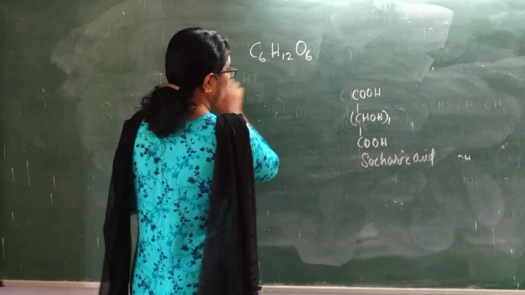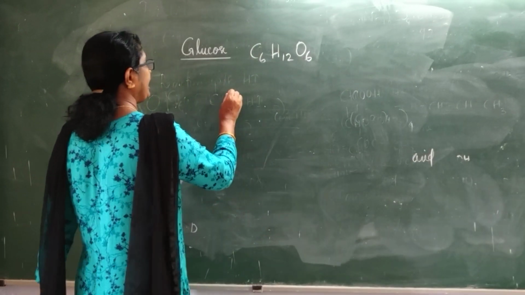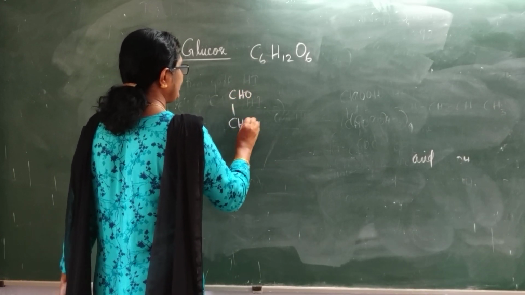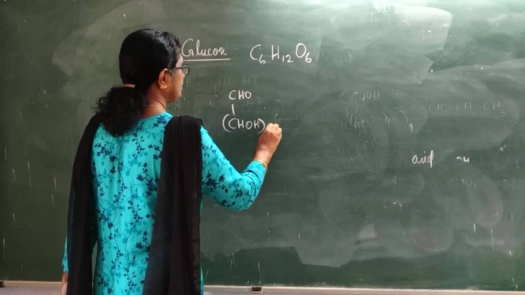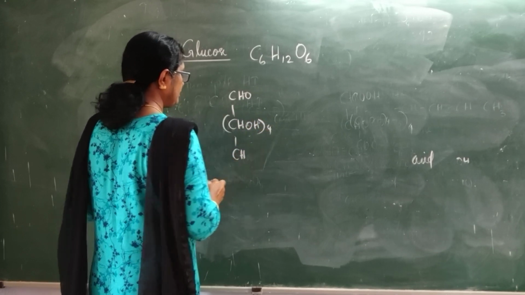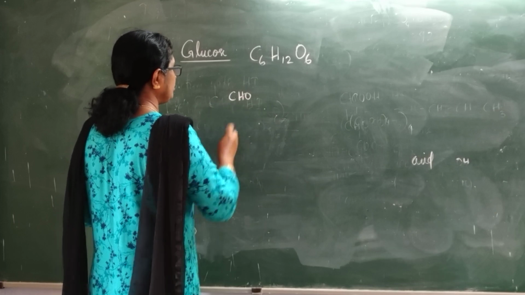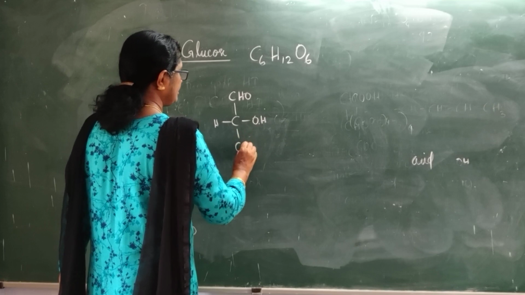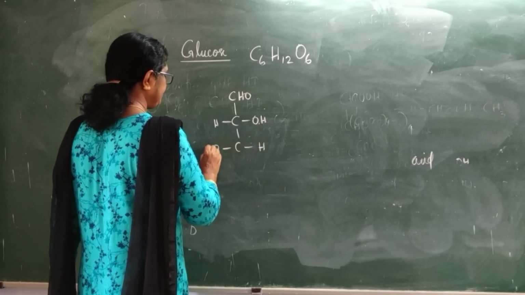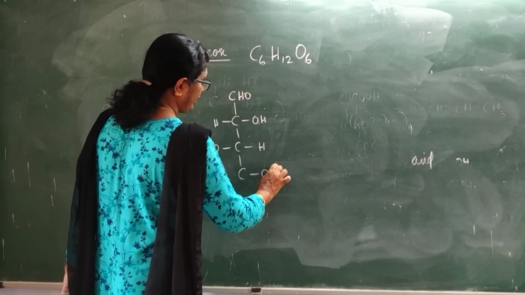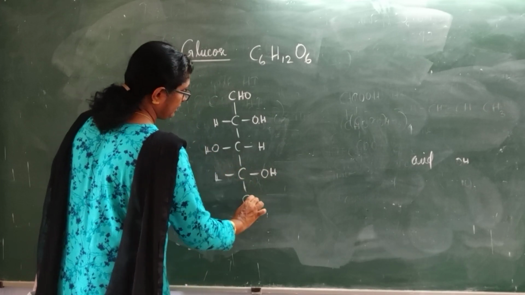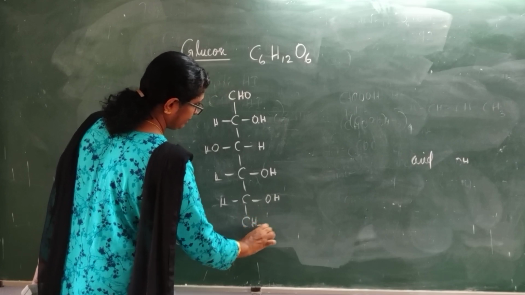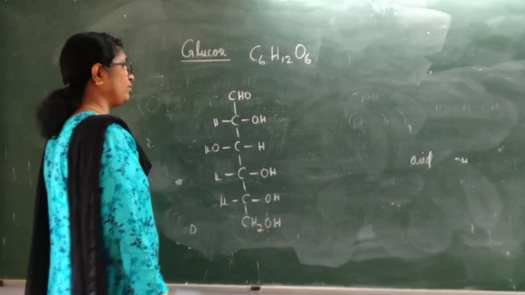How is the structure of glucose given? It is an aldehyde, so the CHO group is there. CHO, then CHOH 4 times, and CH2OH. This was the structure given for glucose. CHO, H, OH, OH, H, OH, H, OH, then CH2OH. This is the structure given for glucose.